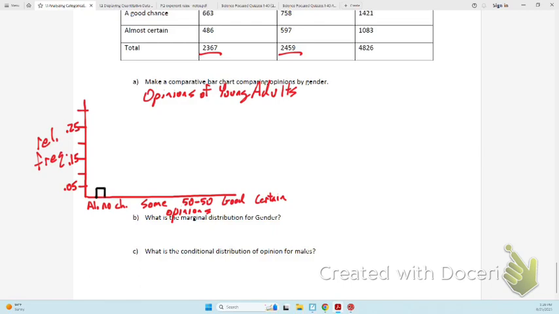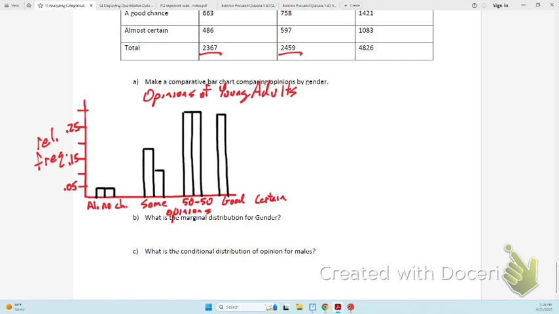And the males are pretty much identical, barely different. .18 for some, .11, .29, .28, make this one just barely shorter than that one. .30, make this one barely taller.